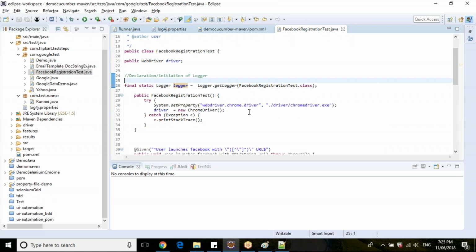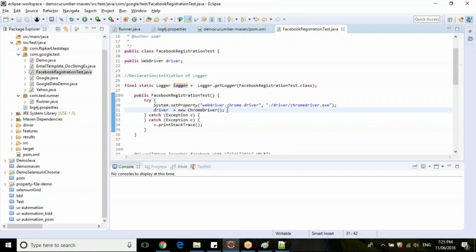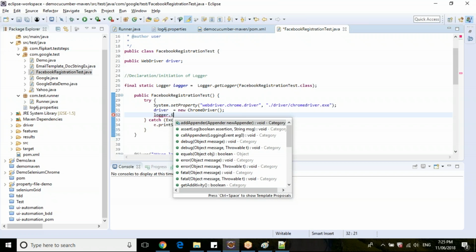I need logging, guys. It's not only before starting the driver, Neetu, but anywhere. If the user is suspicious or skeptical whether he is going to a particular part or not, if the user needs to monitor, or if the user thinks an error might come in particular scenarios, anywhere the user wants to use the logger, he can use it. Now let's use logger here. Logger dot. What are the levels, guys?